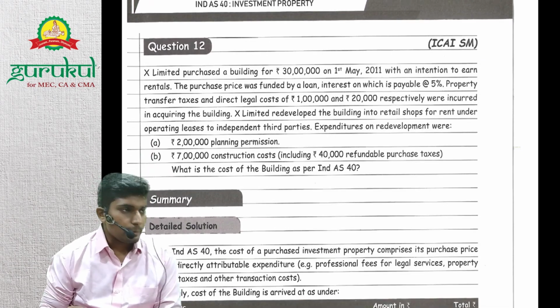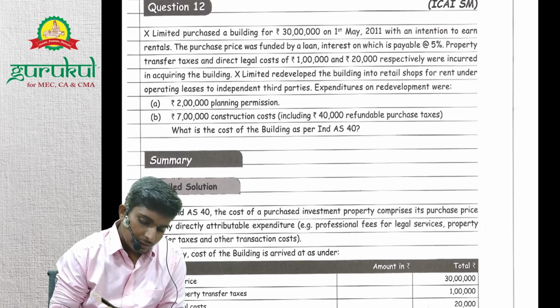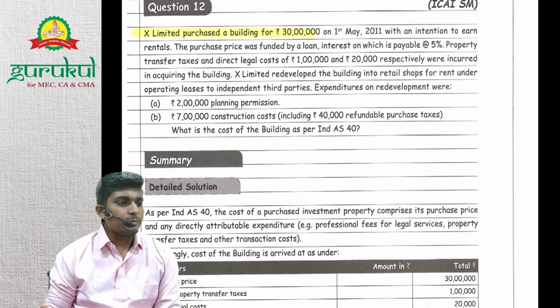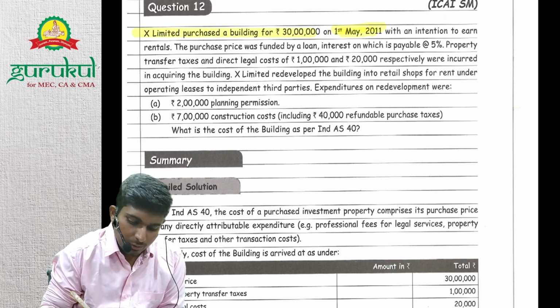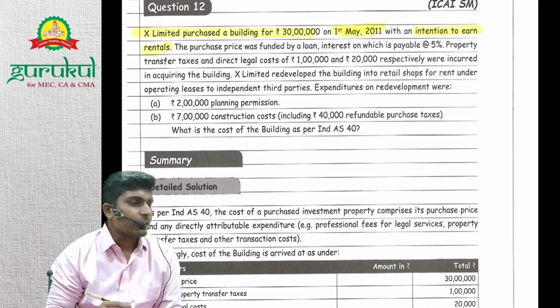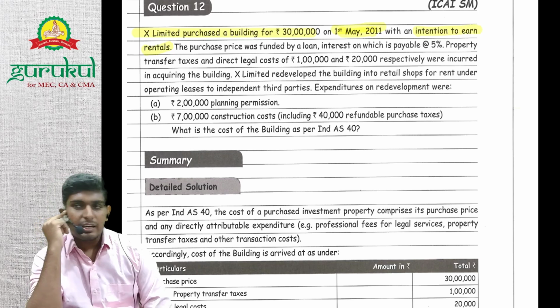Right. Question 12. X Limited purchased a building for rupees 30 lakhs on 1st May 2011 with an intention to earn rentals. So the building is an investment property.